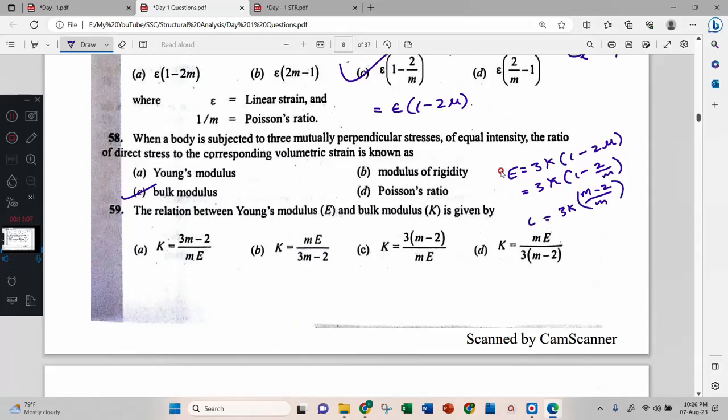This is your E. And bulk modulus K is given by K. I want K is equal to E by 3, E by 3 into m by m minus 2. Any option? 3 went inside. K equal to, this is the answer, D option.